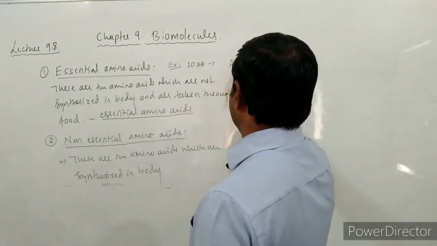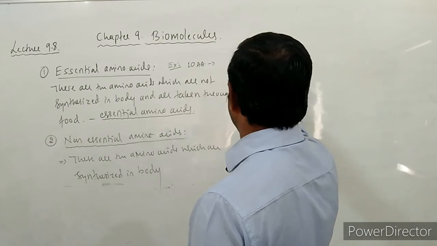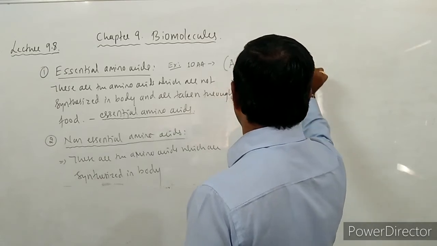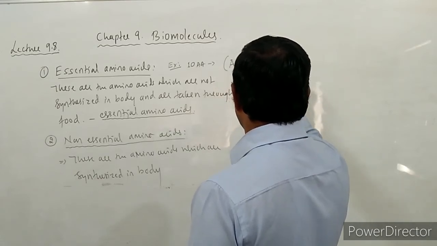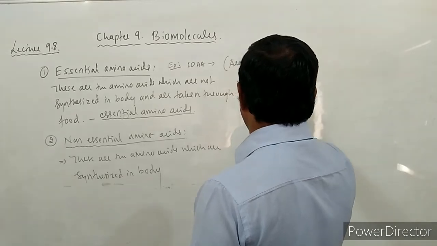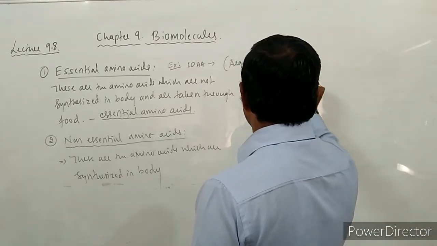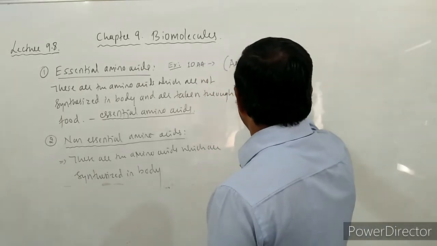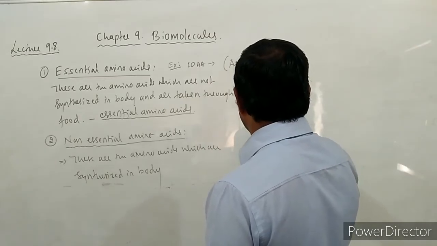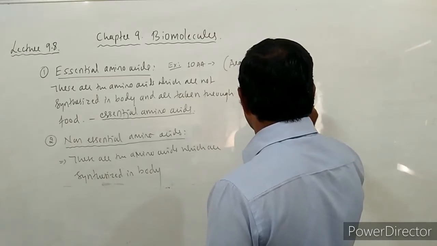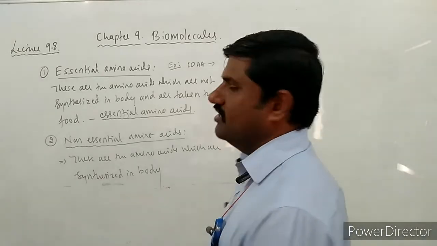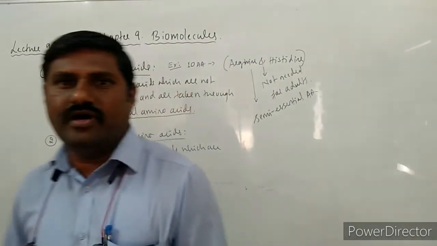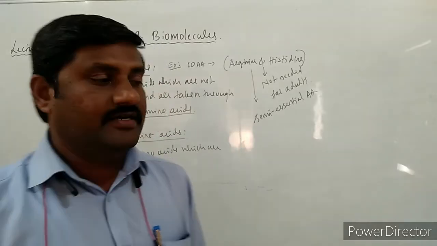Here arginine and histidine are the two amino acids which are not needed for adults. They are not essential for adults. So that's why these two are said to be semi-essential amino acids.